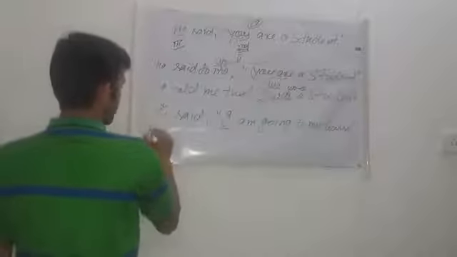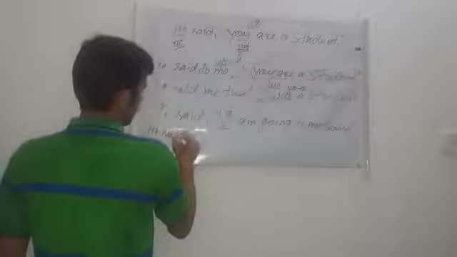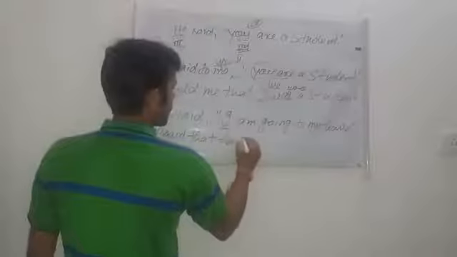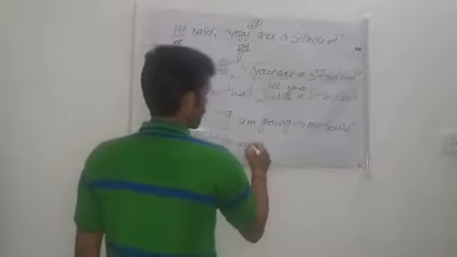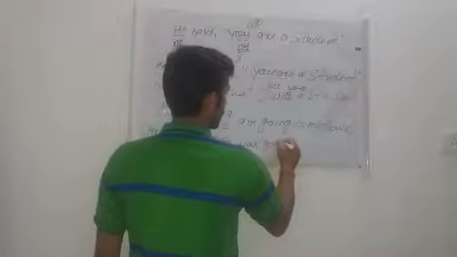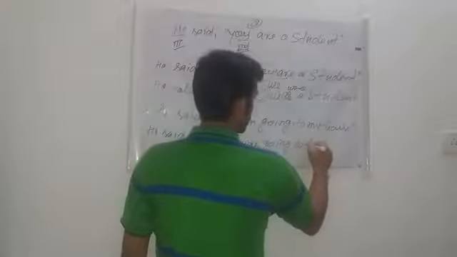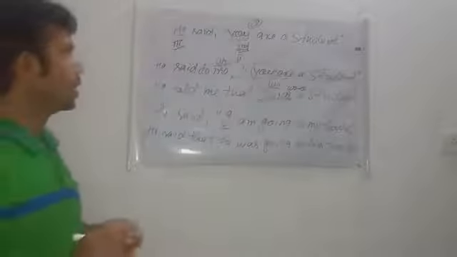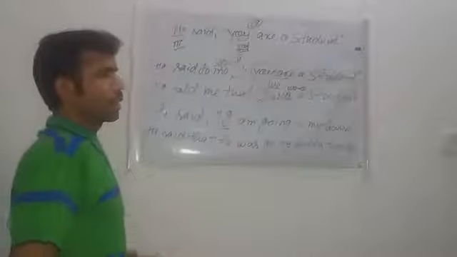Subject is present. He said that he was going to his house. Okay guys, so today your topic, rules of changing person of reported speech, is completed.